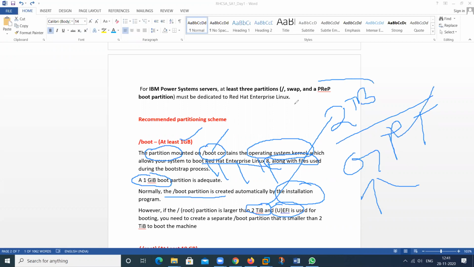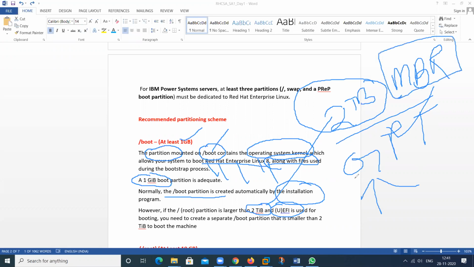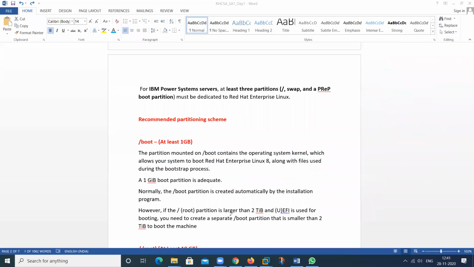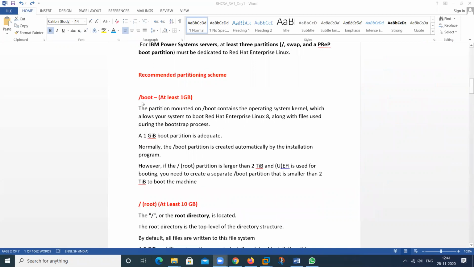But at this time we are using the master boot record. Mostly this one is used, and we can also use GPT. So these are the two partition styles. The first one is MBR, the second one is GPT. I will discuss all of these things later. We will be manually configuring these things. Okay, sure. And this is regarding the slash boot information.